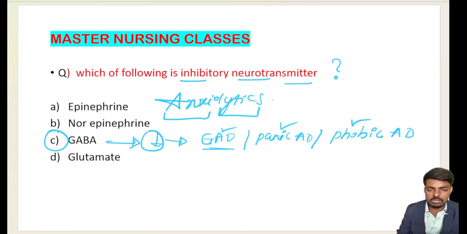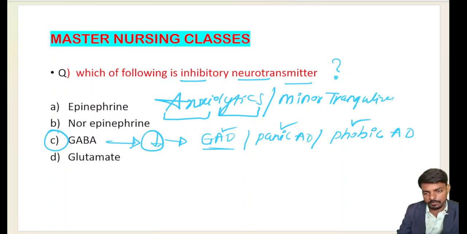So while treating these, we have drugs which reduce anxiety, called anxiolytics, also called minor tranquilizers. How do these drugs work? They are also called hypnosedatives.